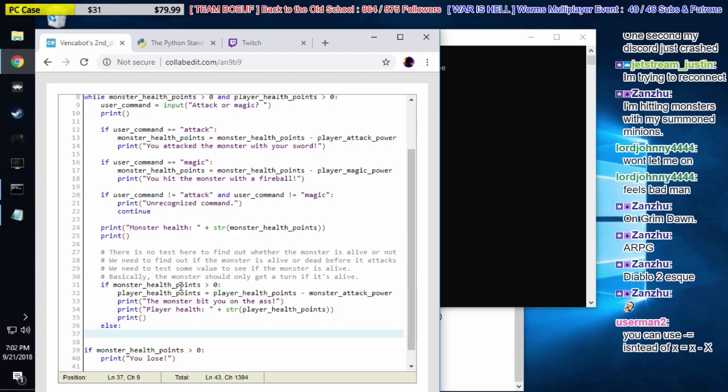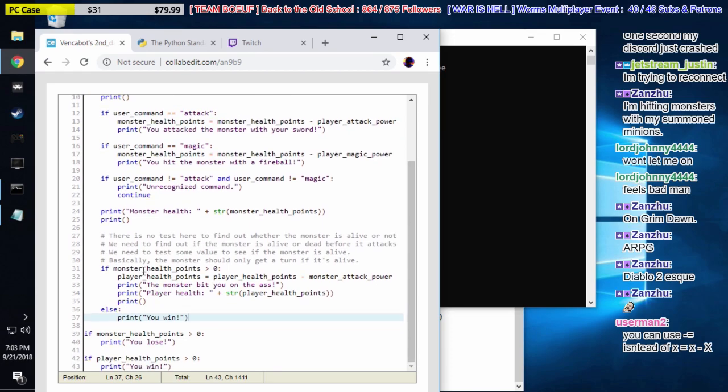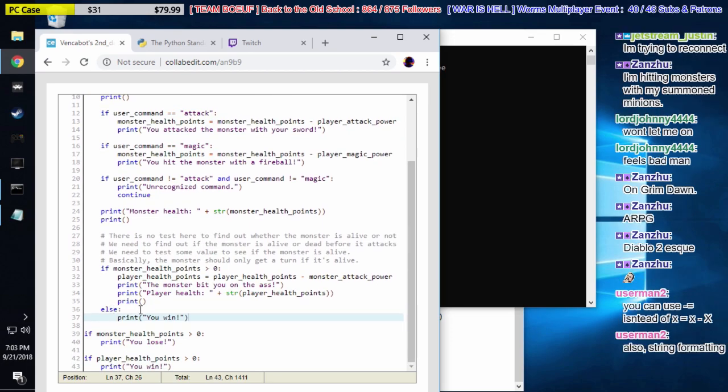Right. So we're just going to go down here. If the monster's still alive, he gets a turn. If the monster is dead, then we print you win, instead of printing you lose. Because right here we have, if the monster's still alive, he gets a turn. Else, we know he's dead, so print you win. And then we're going to break out of this block.